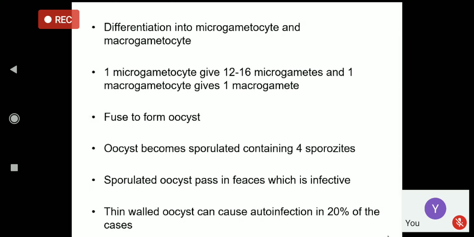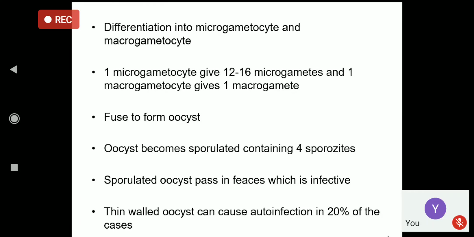So that is how we can compare it to the life cycle of Plasmodium. Now that oocyst then again becomes sporulated. It will contain the sporozoites inside. That oocyst is passed into the feces and can contaminate the water, and if you consume that contaminated water, it can be the source of the infection.